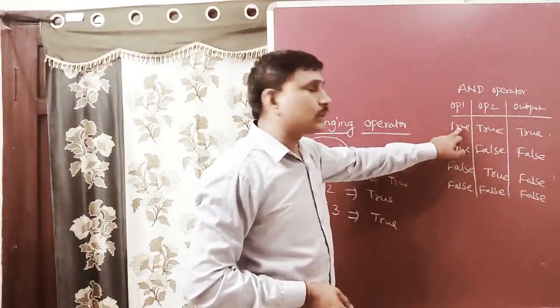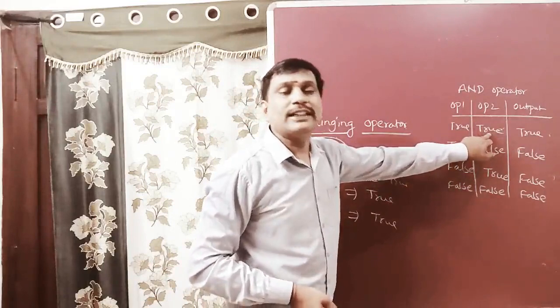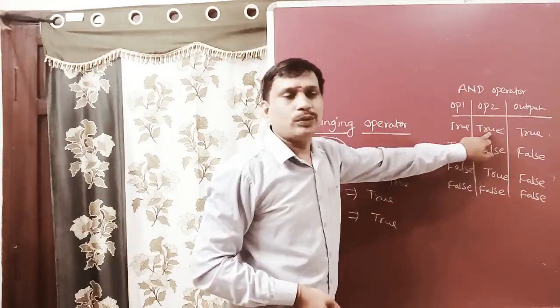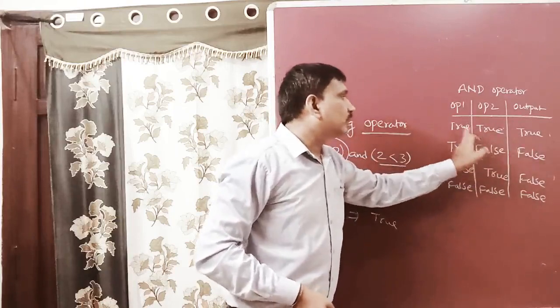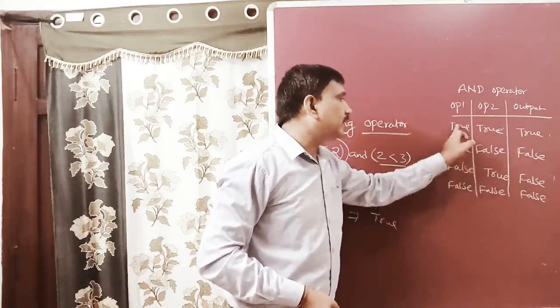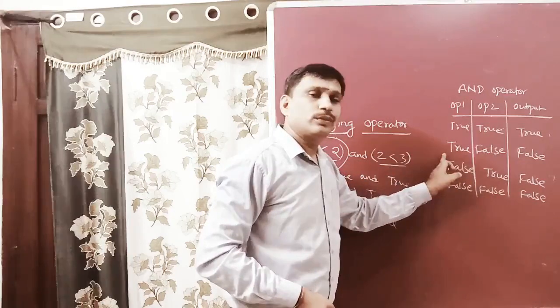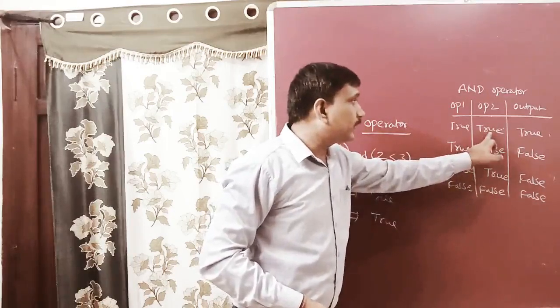Here the first one is true, then we check the second one. If it is true, it returns true. If it is false, it returns false. So in these two cases the first operand is true, and the output depends on the second operand.